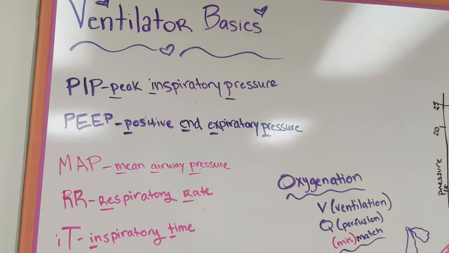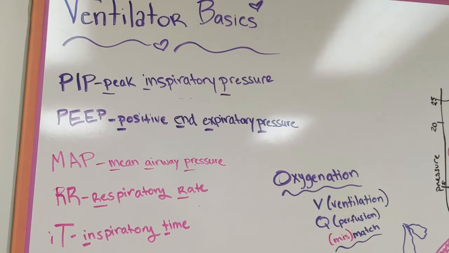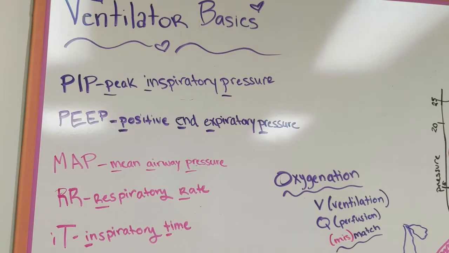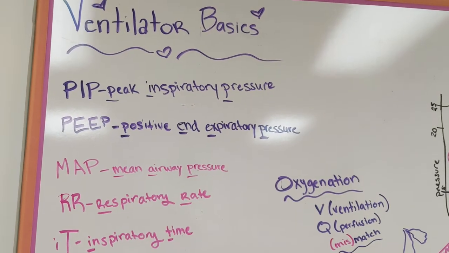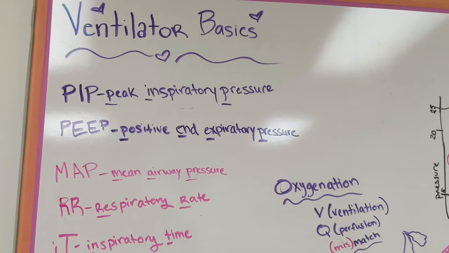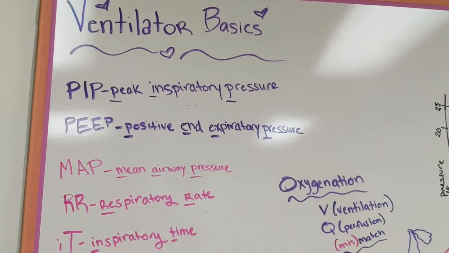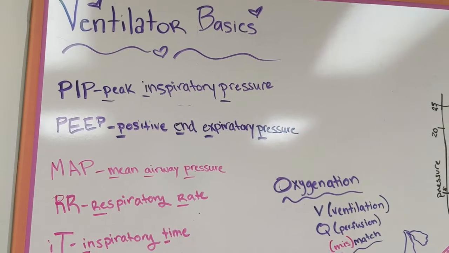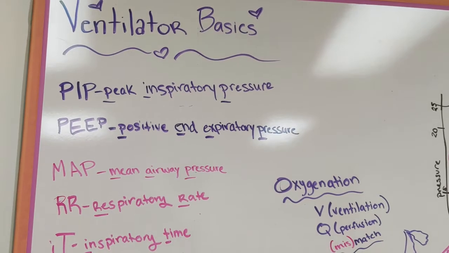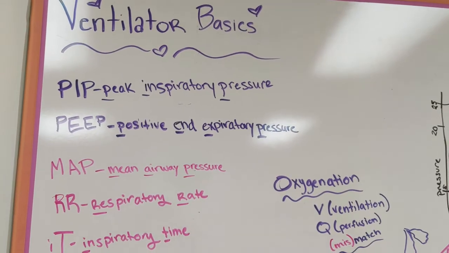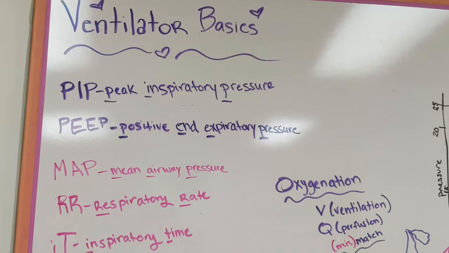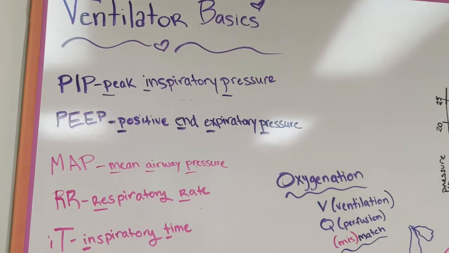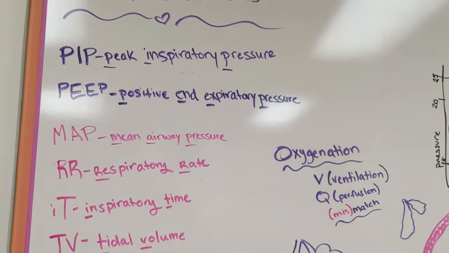The next setting we can enter would be our PIP, and that's our peak inspiratory pressure. And so that is the highest level of pressure that is within the lungs during inspiration. And that level is generally going to be 20 to 25. We may need a higher setting for babies that have chronic lung disease or otherwise poor lung compliance, because we're going to need more pressure to open those lungs.